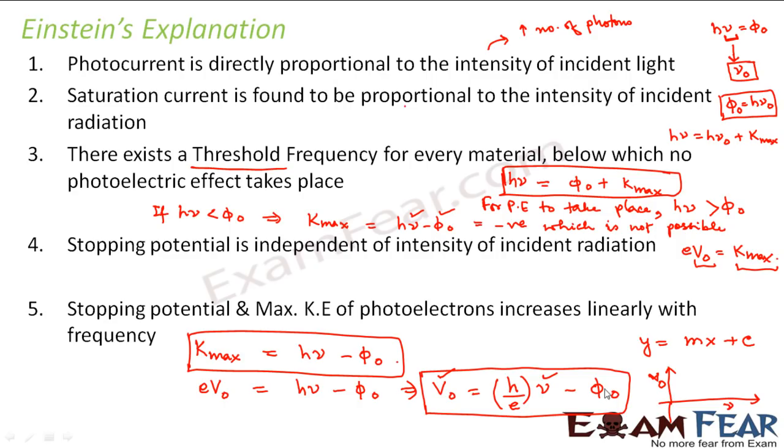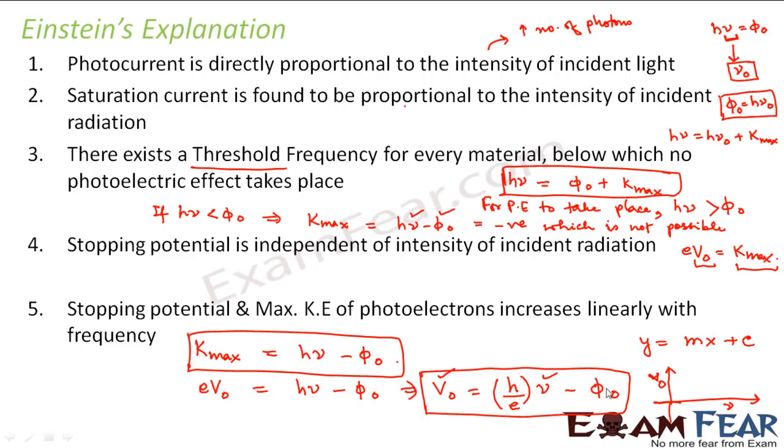And phi naught is nothing but the intercept. You all have studied these things in mathematics, how to plot the graph y is equal to mx plus c and what it signifies.